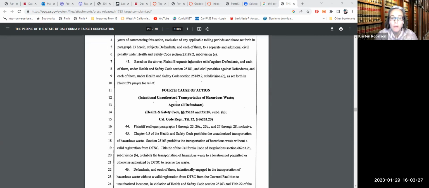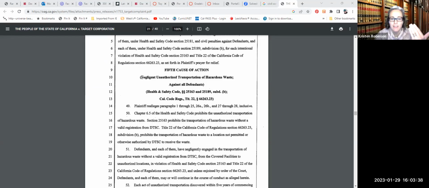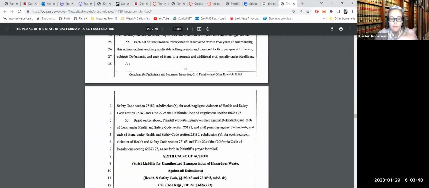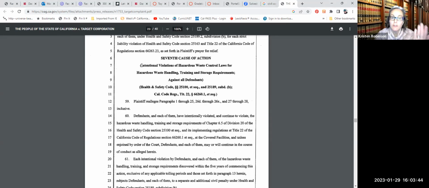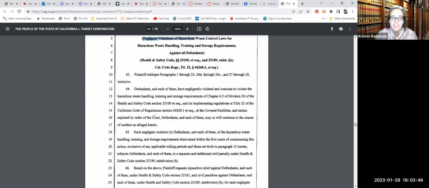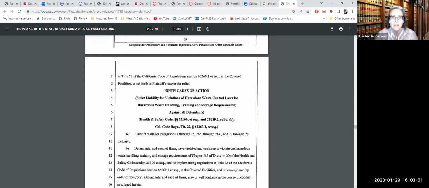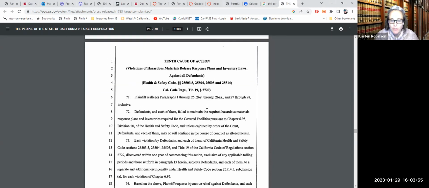Okay, now we get a 4th cause of action: intentional transportation. And I suspect they're going to follow the same, that they're going to do intentional, negligent, and strict liability. Look at that. And this is almost a bit of a rinse and repeat. Strict liability, 6th. 7th, intentional violation. I bet they're going to repeat that. Negligent. Where are my torts people at? Strict liability. Okay. At any rate, violations, more things.